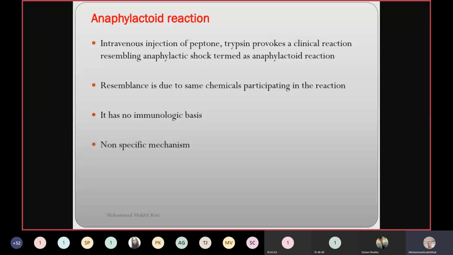In the anaphylactoid reaction, the resemblance is due to the same chemicals participating in the reaction. Initial and shocking. It has no immunological basis, and a non-specific mechanism is there.